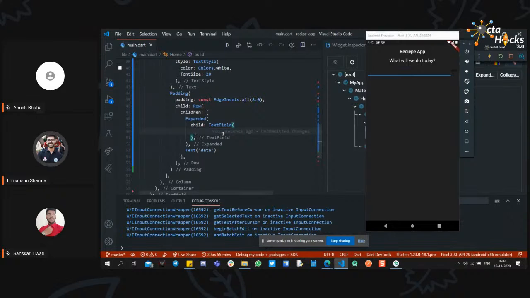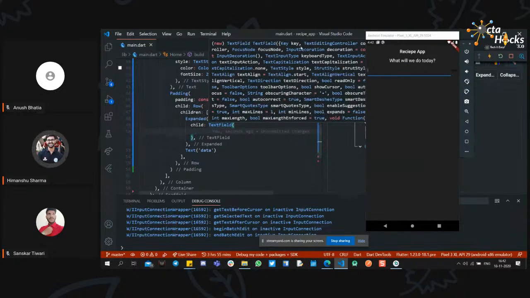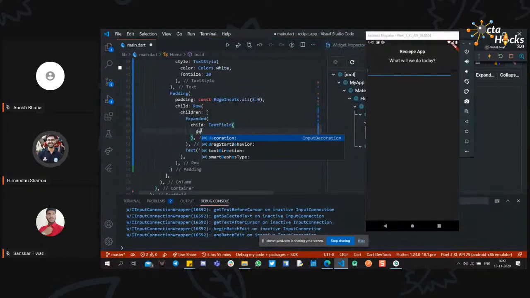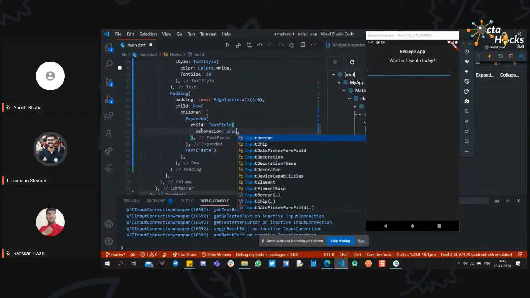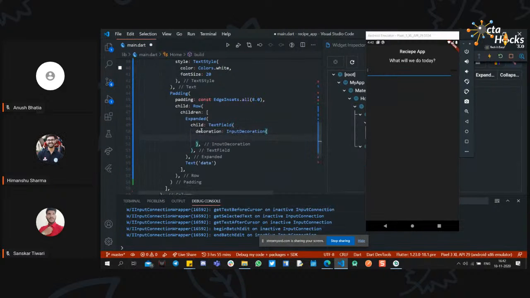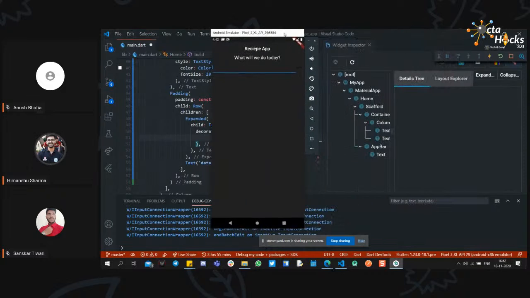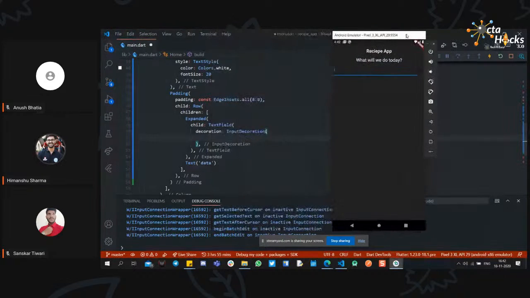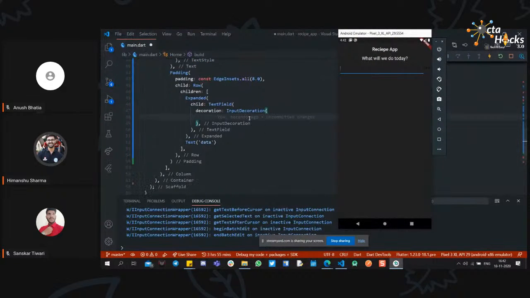For styling a text field, we have a property decoration. If you hover over it, you can see a lot of properties right here. In such properties, we have a decoration property. So for that, you can use the decoration and, as mentioned, the input decoration. Okay, so first of all, I will remove these dev tools. Yeah, so we have input decoration.